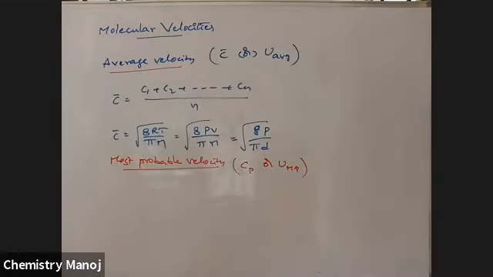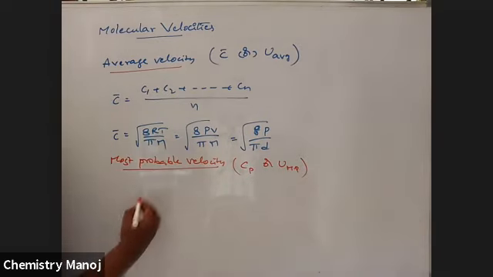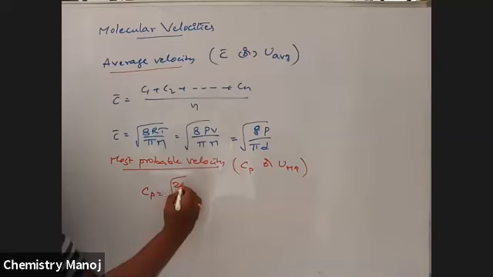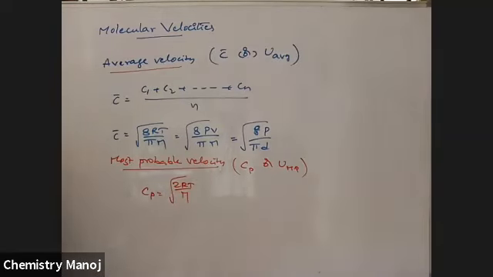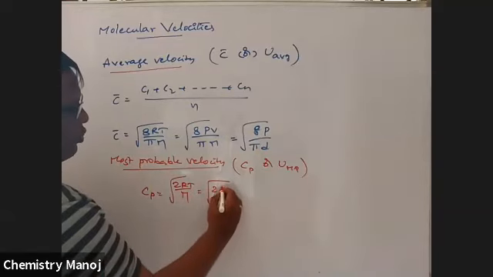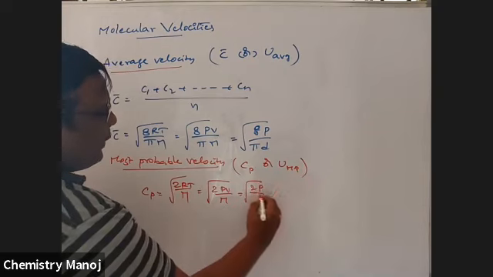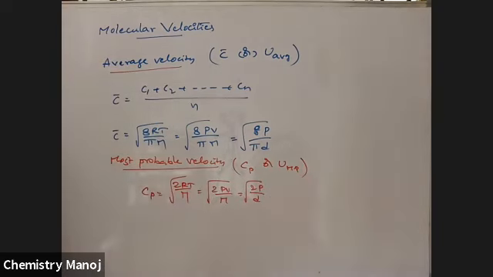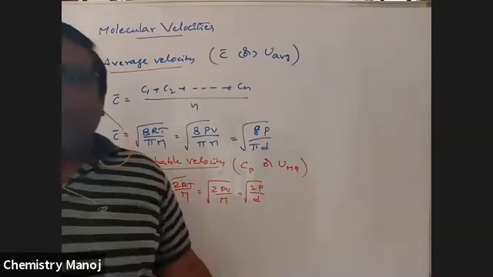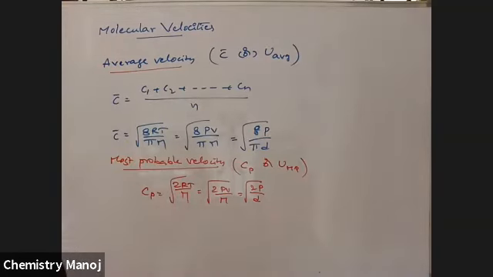Cp is equal to under root 2RT by M, which is equal to under root 2PV by M, which is equal to under root 2P by d. So these are the different formulae used to calculate RMS velocity, most probable velocity, and average velocity.